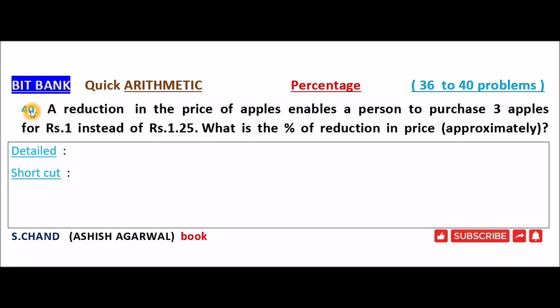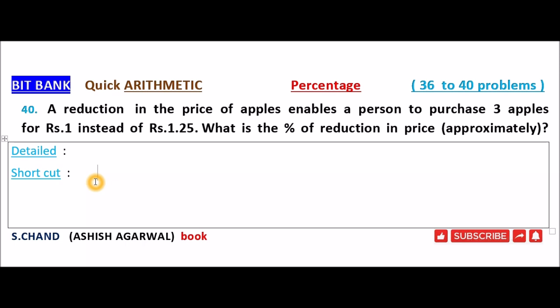40th question. A reduction in the price of apples enables a person to purchase 3 apples for 1 rupee instead of 1 rupee 25 paisa. So what is the percentage of reduction in price approximately? Solution. So the actual price of apple is 1 rupee 25 paisa. The price is reduced and he purchases the apples for 1 rupee. How much price is reduced? 1 rupee 25 paisa minus 1, that is 0.25.